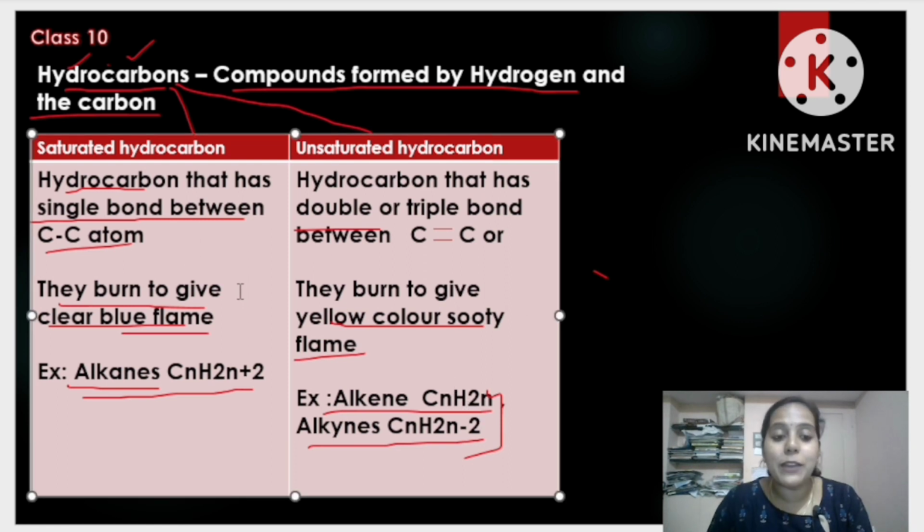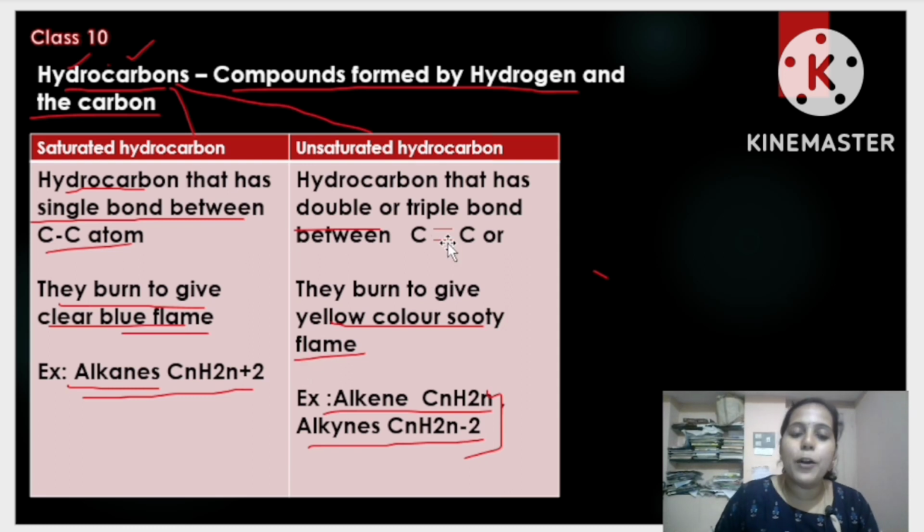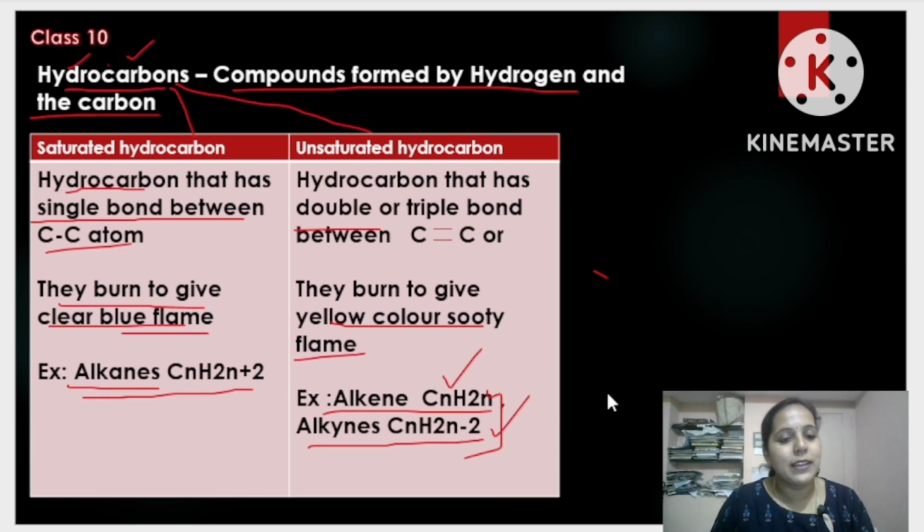In the exam they may ask you to differentiate between saturated and unsaturated hydrocarbons, or they can also ask to differentiate between alkanes and alkynes, or alkenes and alkynes. The points are the same, but if alkenes are given you write the double bond, if alkynes are given you write the triple bond, with the respective formula. Okay, for alkenes you will write this formula, for alkynes you will write this formula, that's all. Clear? So this is all about today's class, my dear students.